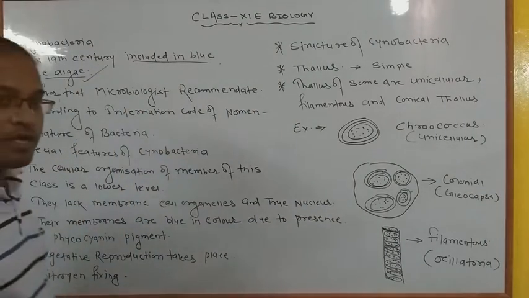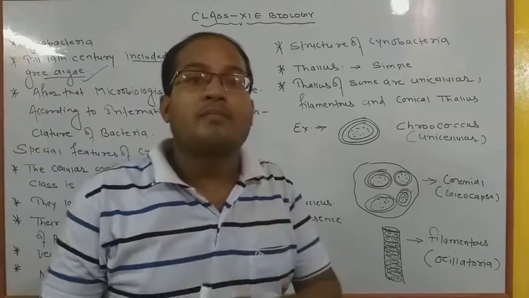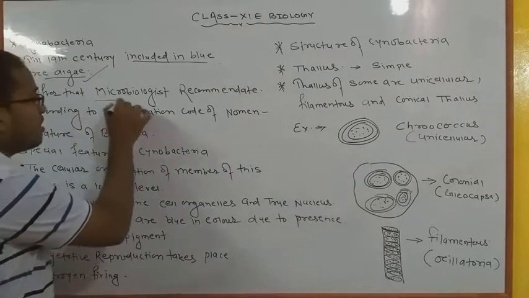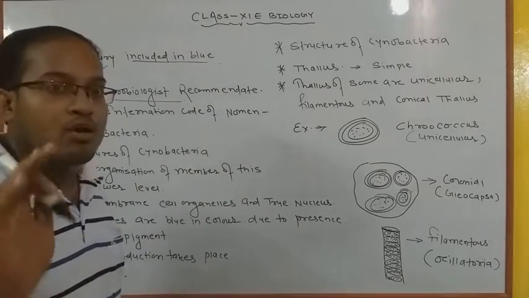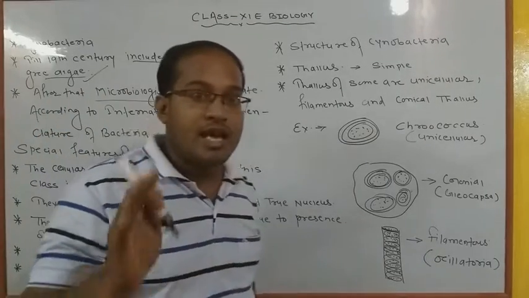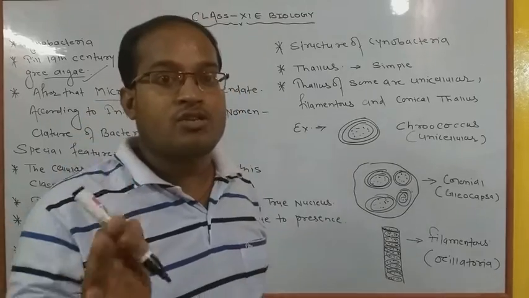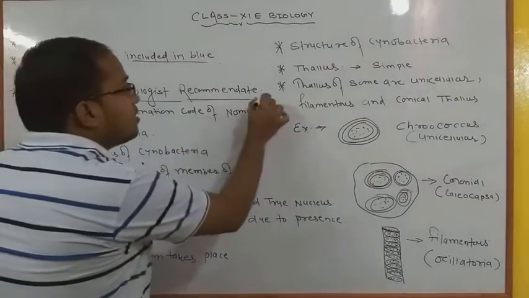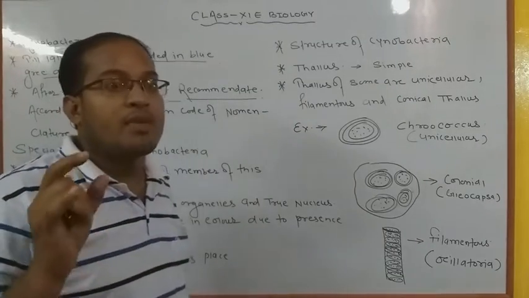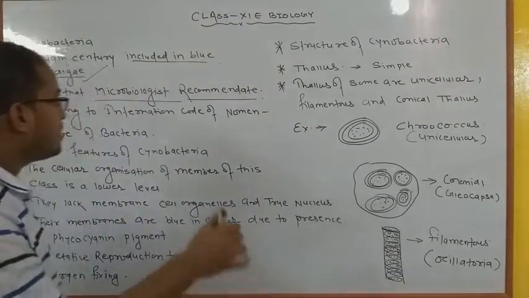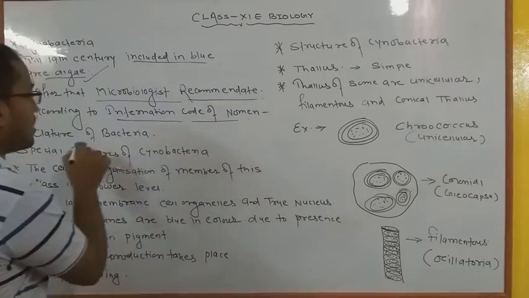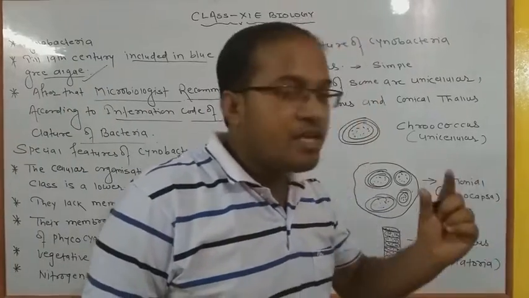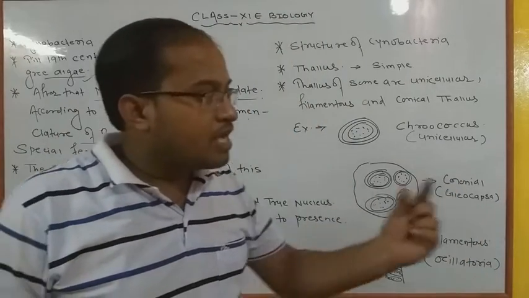After that, most important point, several microbiologists recommended an exact and clear-cut clarification about the cyanobacteria, and they gave the specific name cyanobacteria on the basis of the international code of nomenclature of bacteria, because cyanobacteria is a term familiar with bacteria, but they are different.